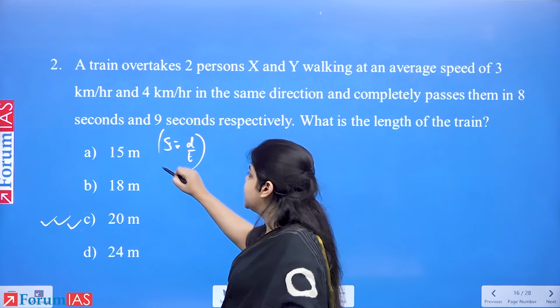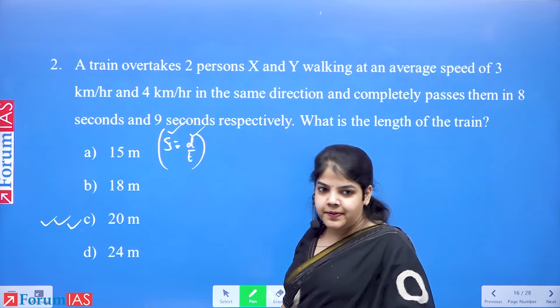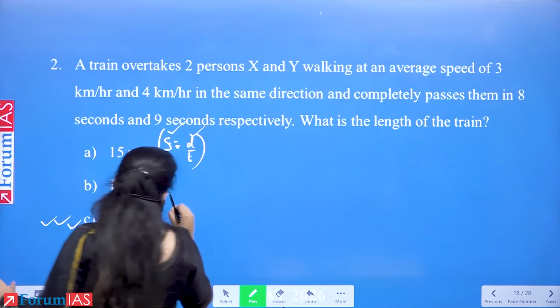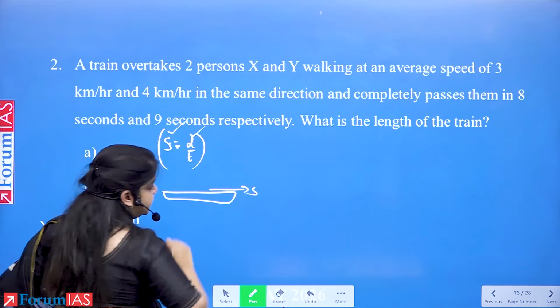Now based on this, we know neither the speed of the train nor the length of the train. So if I have this as a train going at a speed of S, we have to assume the speed of the train is S. And there is this person it is going to cross at this point.